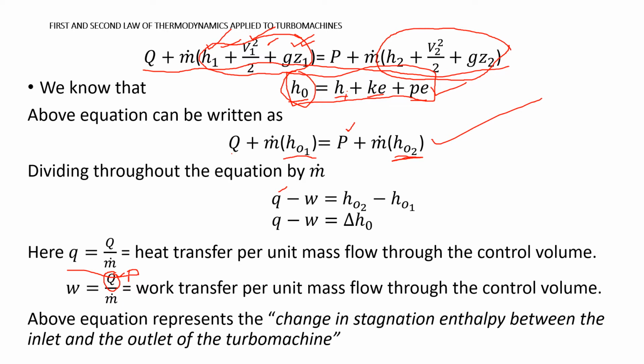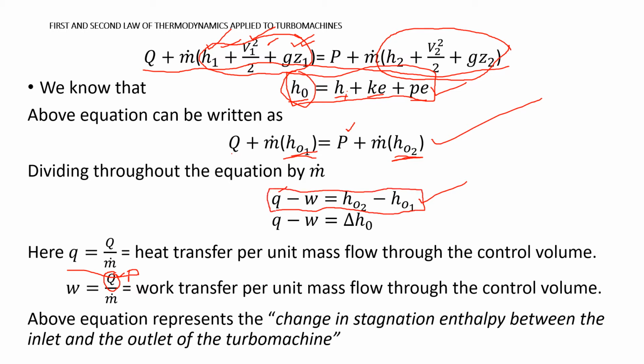Okay, so now we get the equation, q minus w is equal to h naught 2 minus h naught 1. I'm going to take this P by m dot on the left hand side and h naught on the right hand side. So this is the equation that we get, q minus w is equal to h naught 2 minus h naught 1.